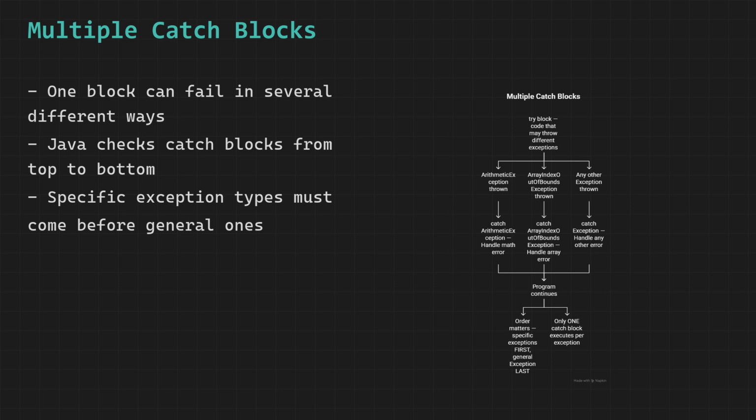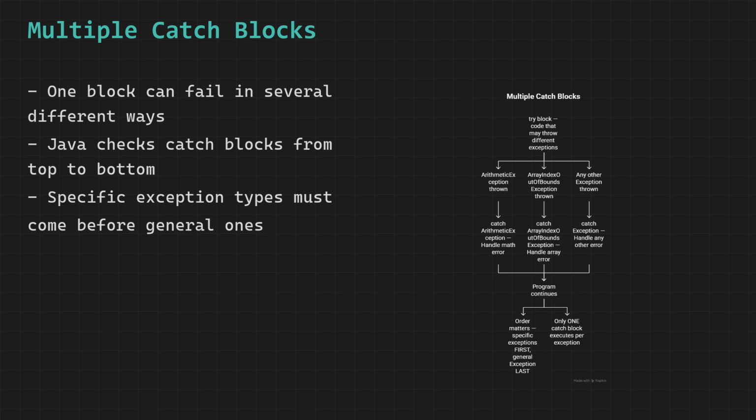When an exception is thrown, Java looks at your catch blocks one by one from top to bottom. It checks whether the catch block handles the type of exception that was just thrown. The first catch block that matches wins. That block runs. All other catch blocks are skipped. Only ever one catch block runs per exception.